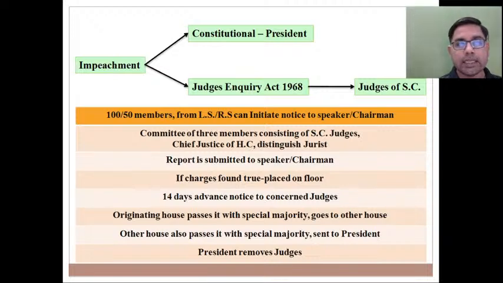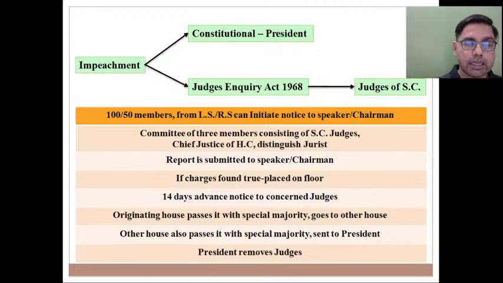So any such charges can be introduced in form of bringing a motion in either House of Parliament, either in Lok Sabha or in Rajya Sabha. So if you are trying to introduce or initiate such motion in Lok Sabha, minimum support of 100 members is required. But if you want to initiate such motion in Rajya Sabha, minimum support of 50 members is required. So that is a minimum support of members of Parliament just for initiation, just for introduction. पास होने के लिए क्या मेजॉरिटी चाहिए, that we will discuss later on.